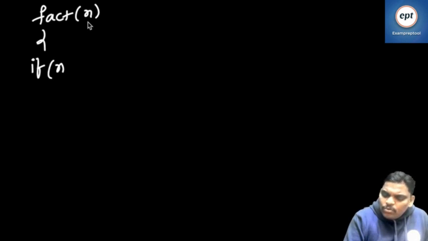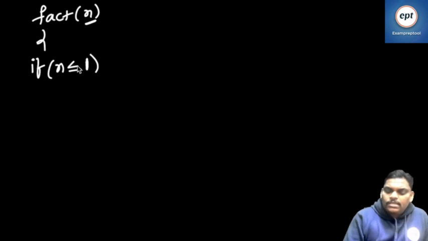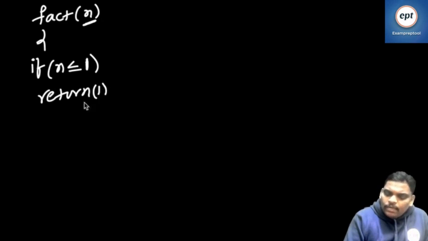If anyone asks me what is the factorial of n value, the first question I will ask is: is n less than or equal to 1? If true, return 1. Else.